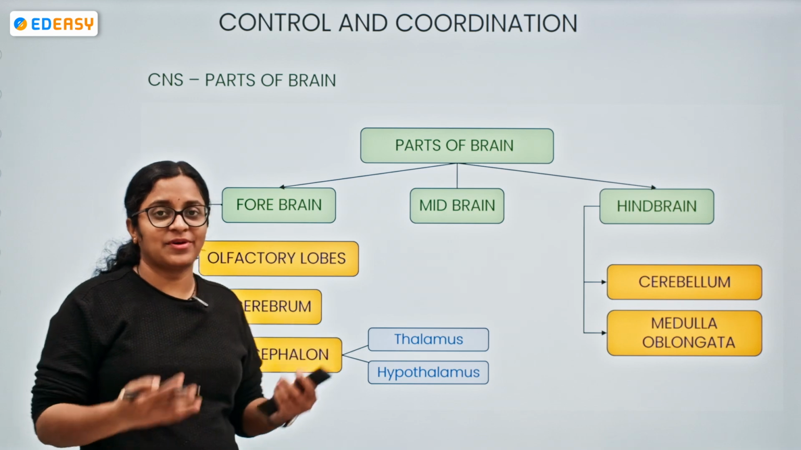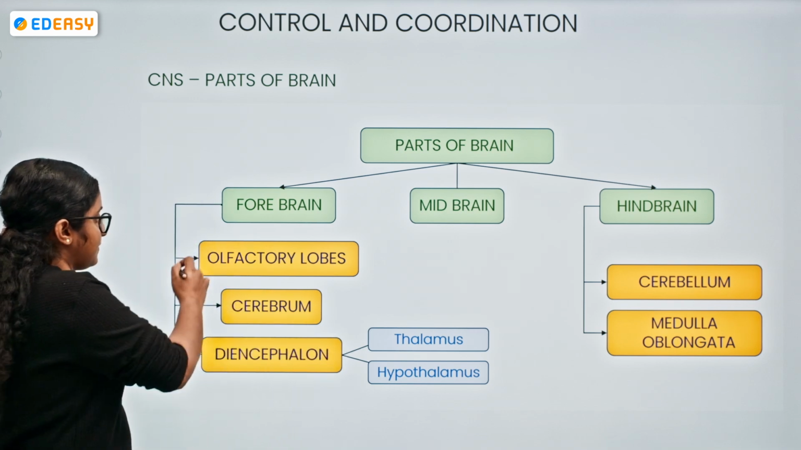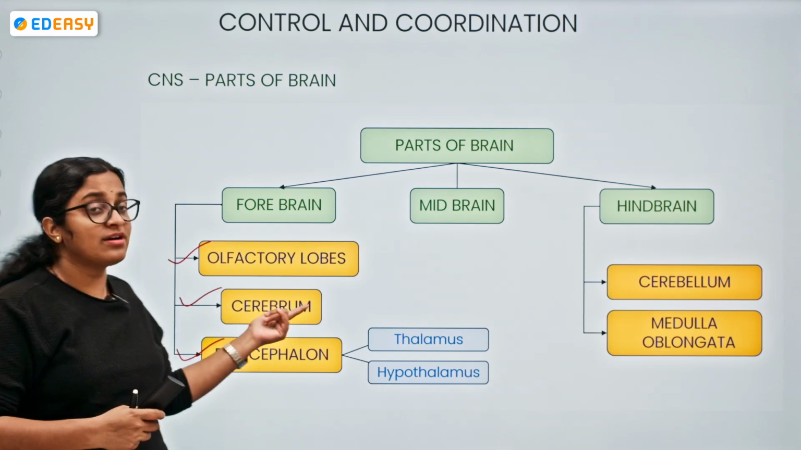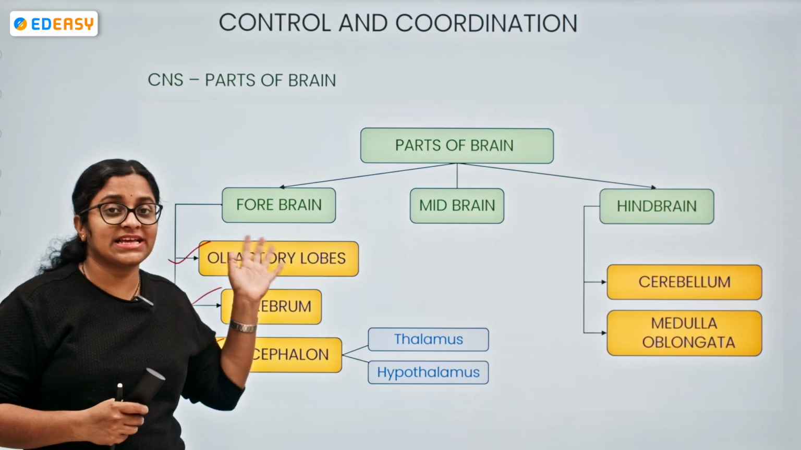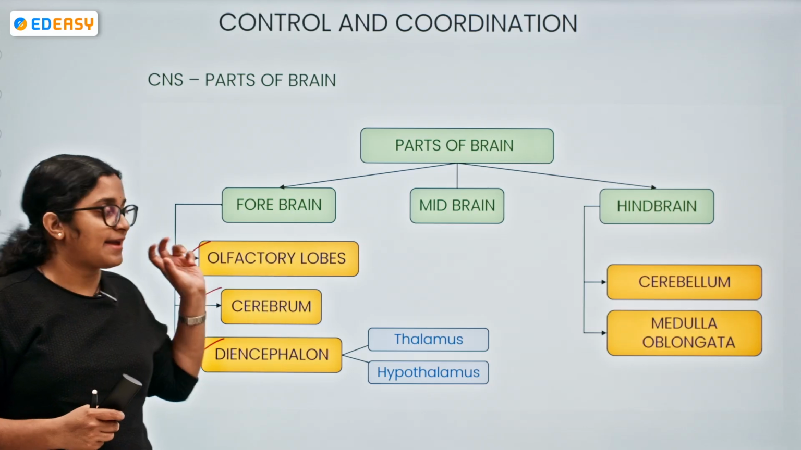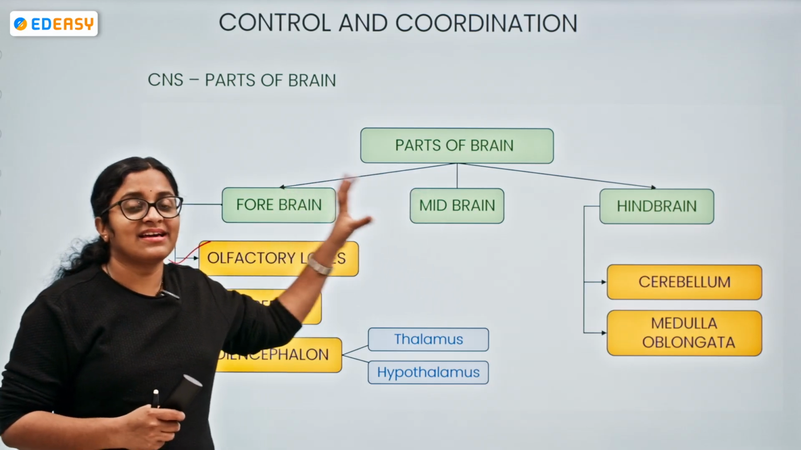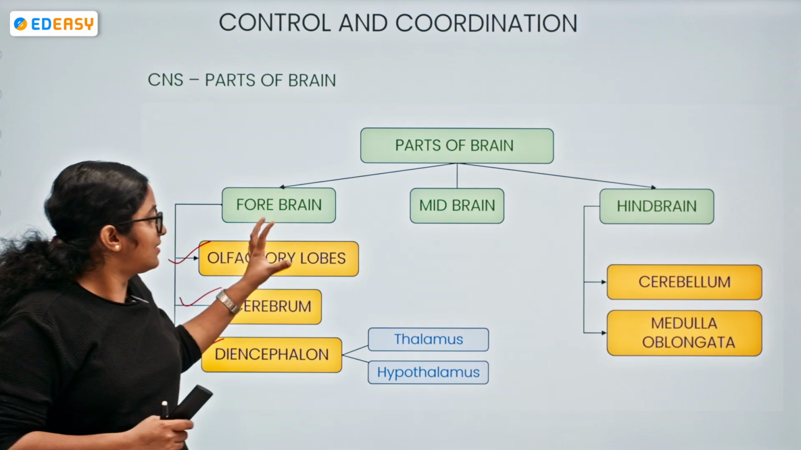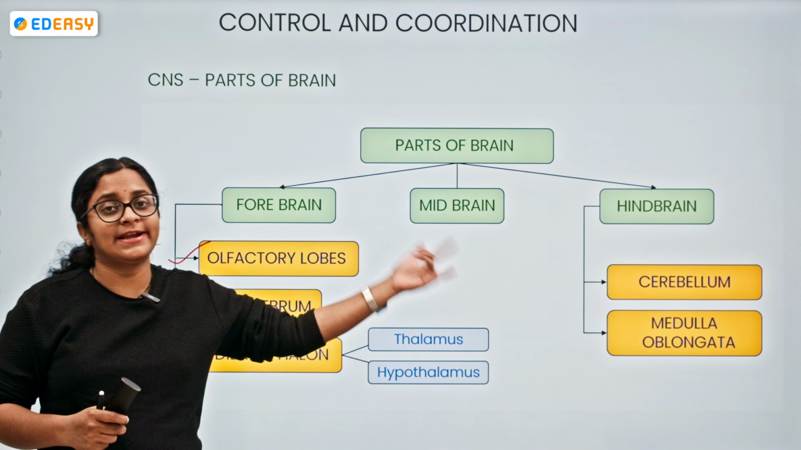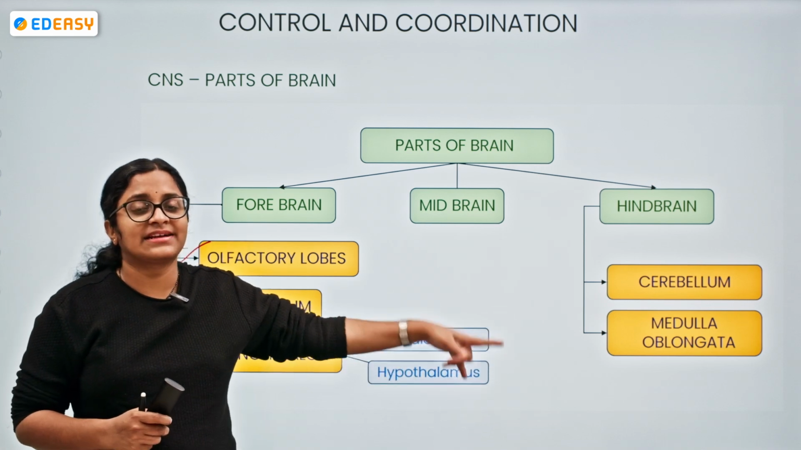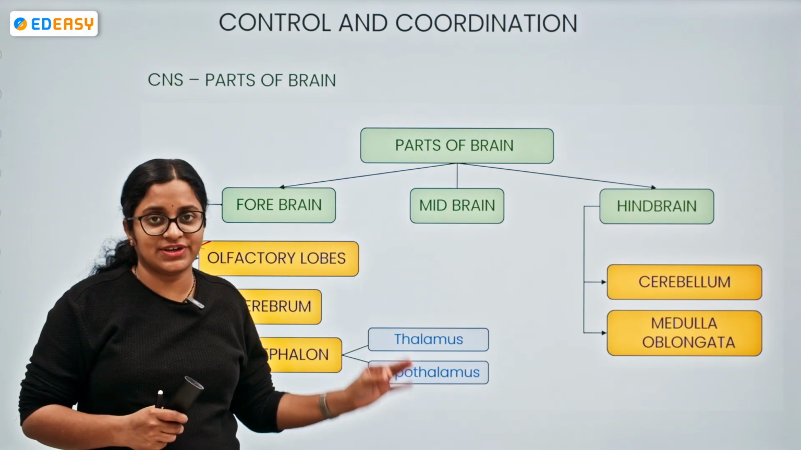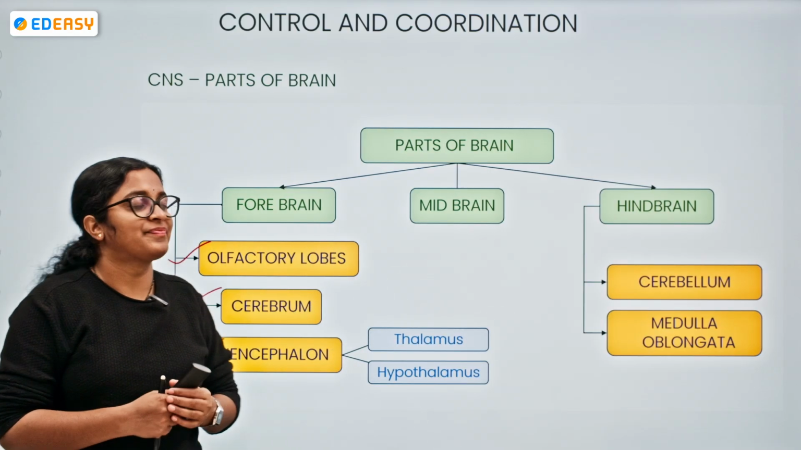So let's have a glance at the parts of the brain. The forebrain consists of olfactory lobes, the cerebrum, and the diencephalon. As I have told you, the cerebrum is the one which helps us in thinking and analyzing, right? The diencephalon further has two parts, the thalamus and the hypothalamus. The midbrain acts as a connecting link between the hindbrain and the forebrain. The hindbrain comprises the cerebellum and the medulla oblongata. One more thing is the pons, acting as a connecting bridge. The cerebellum helps in balance, posture, and maintenance of equilibrium.